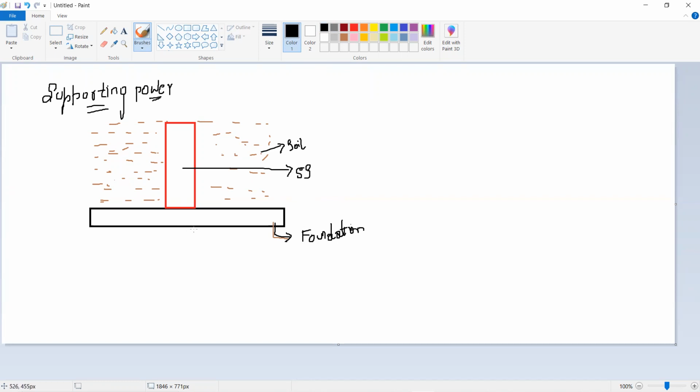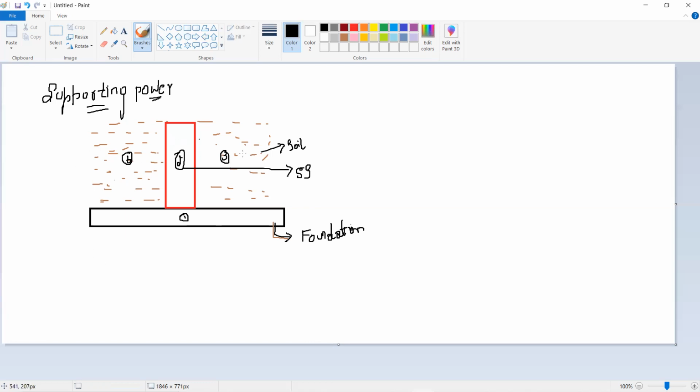Now I will give numbers for these three components. I will call this as 1, and I will call this side as 2, that is the superstructure weight, and I will take this as 3. This side also is there, I will give the same number 3. So bearing capacity of the soil can be explained by using three components: 1, 2, and 3. What is 1? It is the self weight of the foundation. 2, I can say it is the self weight of the superstructure or column. And remaining is the soil present on the foundation, I can say it as 3.